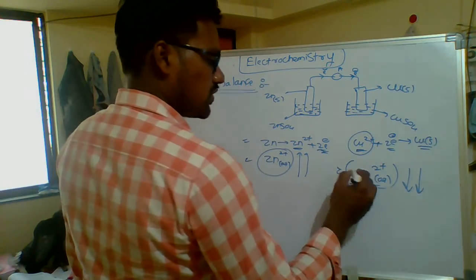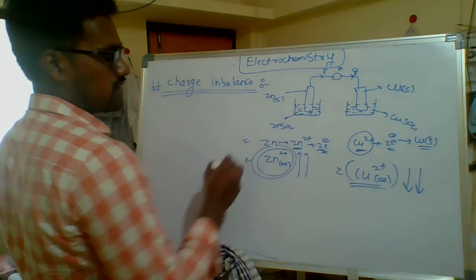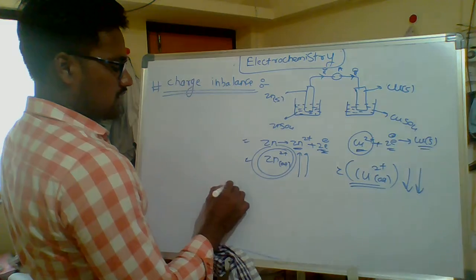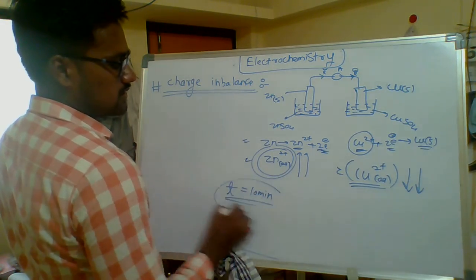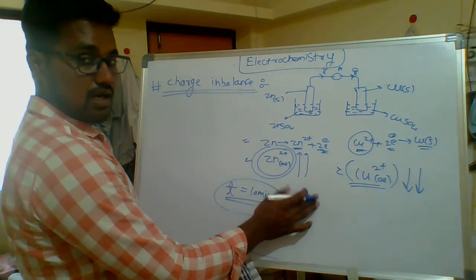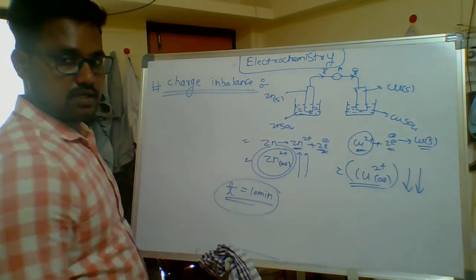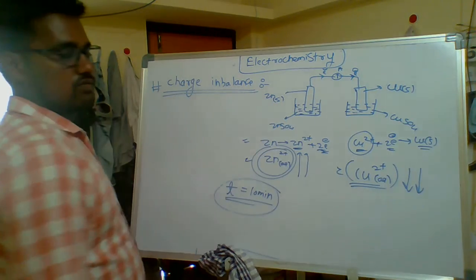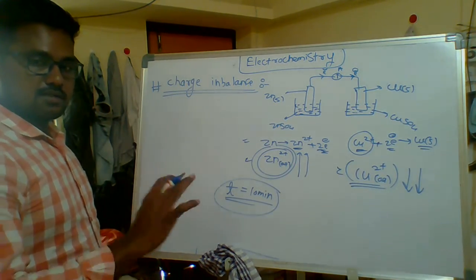That's why copper plus 2 ions decrease and here zinc plus 2 ions increase. After some time, say 10 minutes, the ions decrease in these two beakers. That's why the deflection again comes to 0. After some time, the current will be 0.